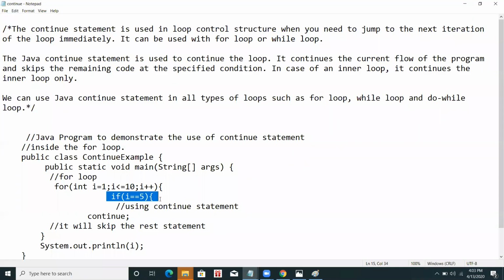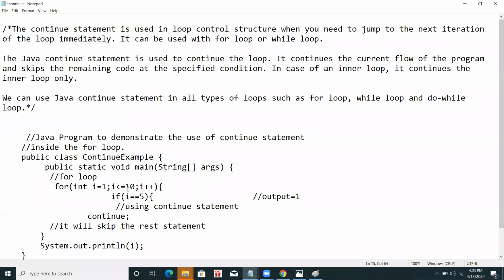It checks if i equals 5, no, i is not equal to 5, so it prints system.out.println(i), the value of i. I am writing the output here. The first output is 1, then it goes to i plus plus, so the value of i becomes 2.